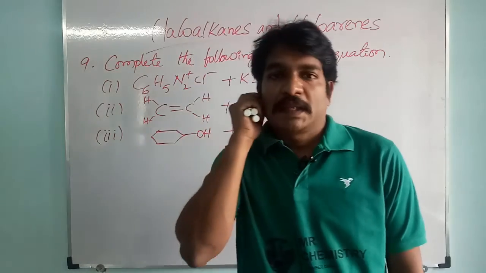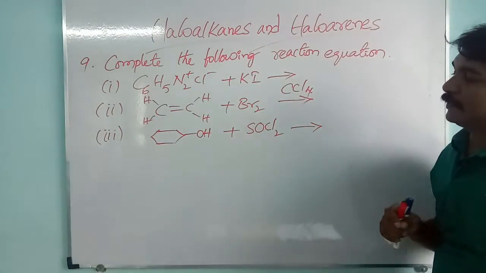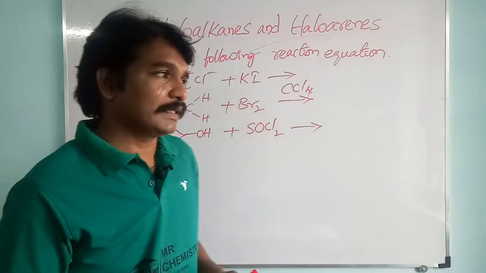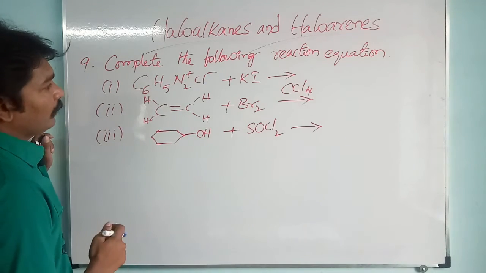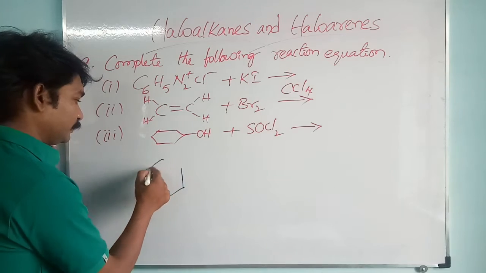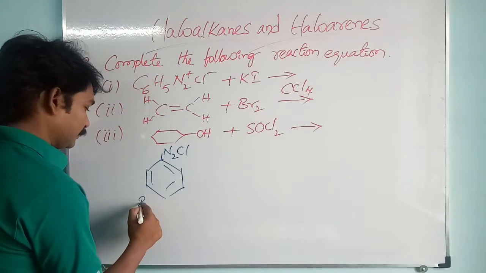Please note down this. In the 9th question they are asking to complete the following reaction equations. They have given 3 incomplete equations, and they are asking to complete those equations. Let us check the first one. What have they given here? They have given benzene diazonium chloride. I will write the structure here.